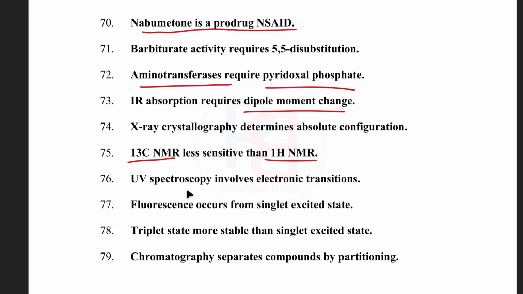UV spectroscopy involves electronic transition. Fluorescence occurs from the singlet excited state. Triplet state is more stable than the singlet excited state. Chromatography separates the compounds by partitioning.